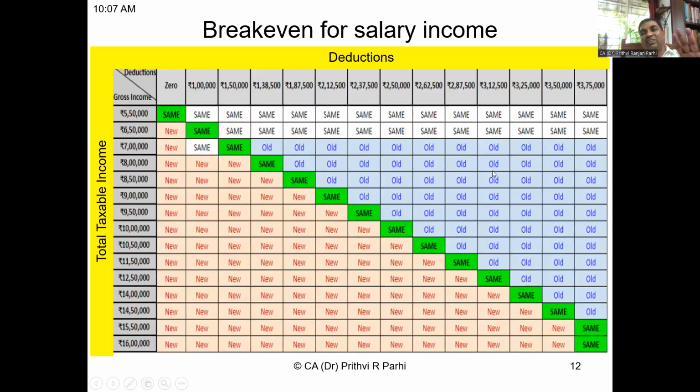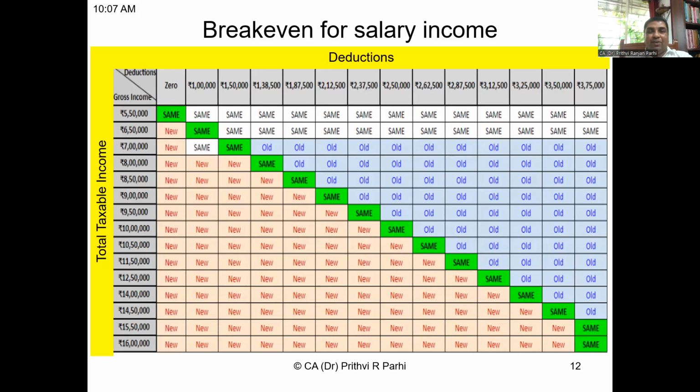Now, considering all these deductions and income, if someone is asking, what if my income is this much? Whether I should opt for old scheme or new scheme. Friends, you see, it depends upon your total income as well as deductions applicable to you. So this chart, an attempt is made in this slide. This is for salaried employees, persons who are having salaried income because they get standard deductions and all.